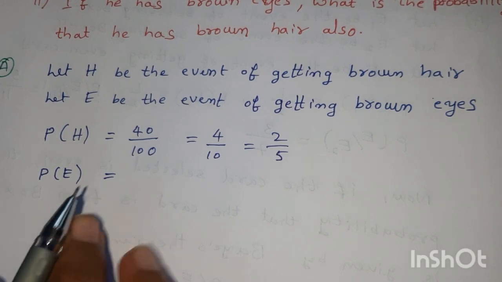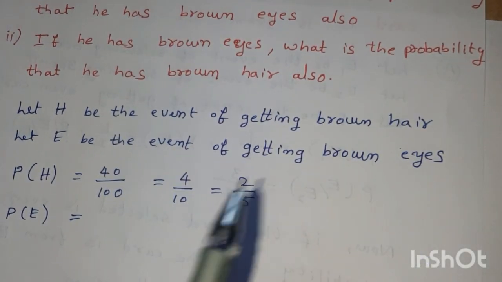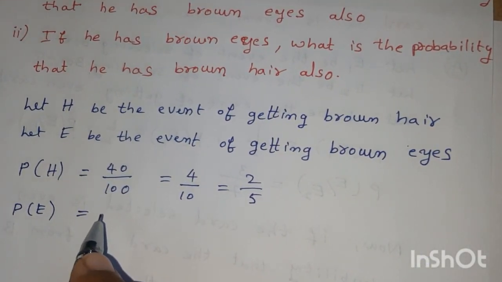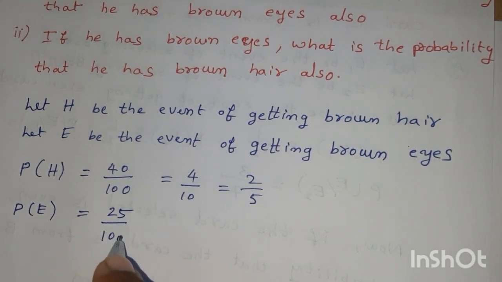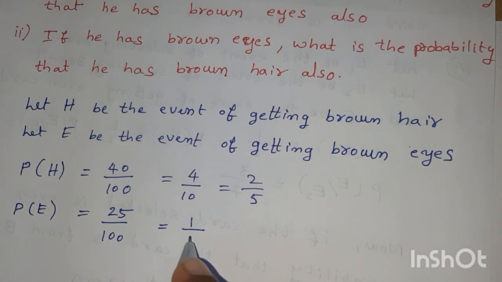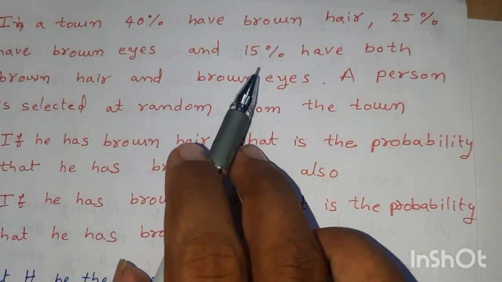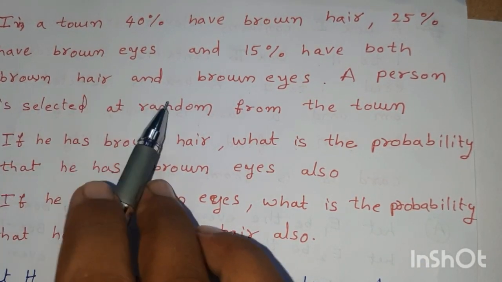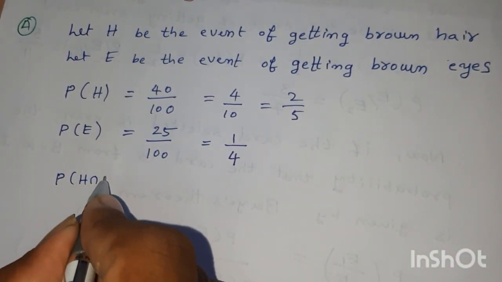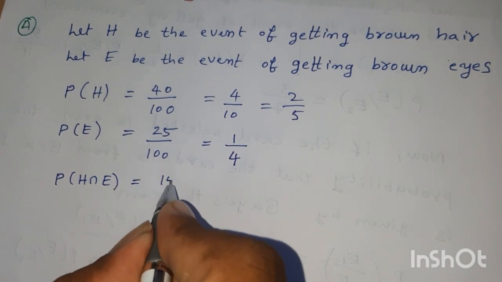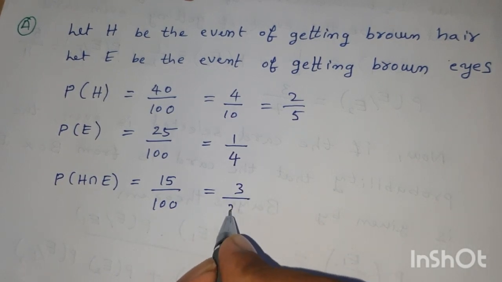Now probability of brown eyes, P of E. There are 25% who have brown eyes, therefore P of E is equal to 25 by 100, which is equal to 1 by 4. And there are 15% who have both brown hair and brown eyes, therefore probability of H intersection E is equal to 15 by 100, that is 3 by 20.